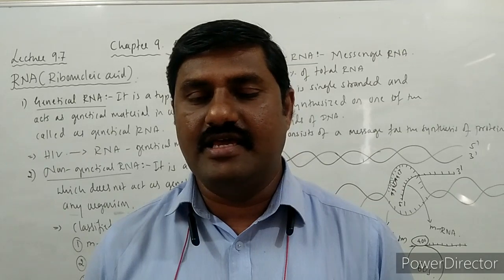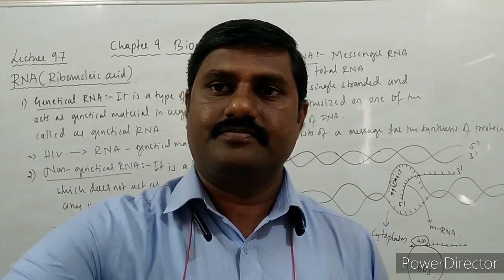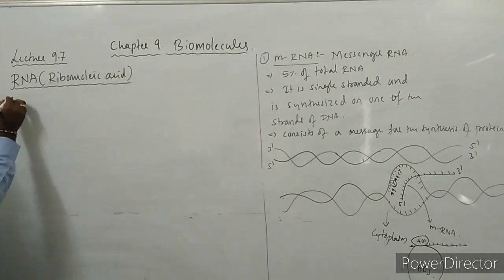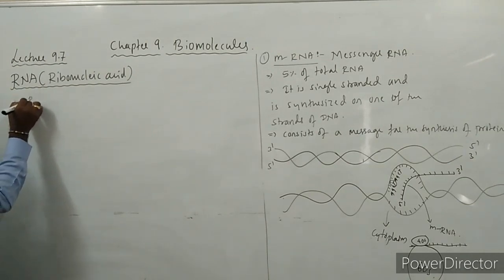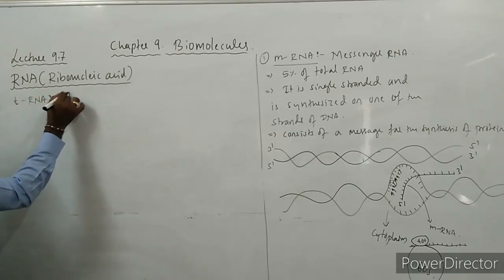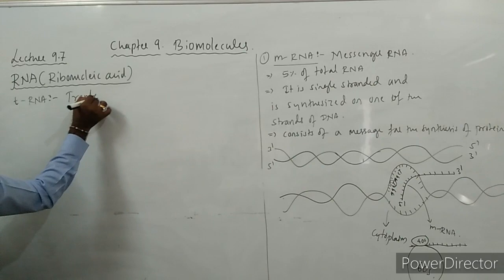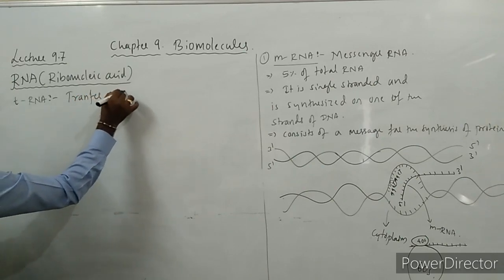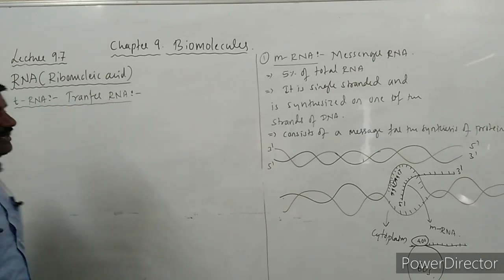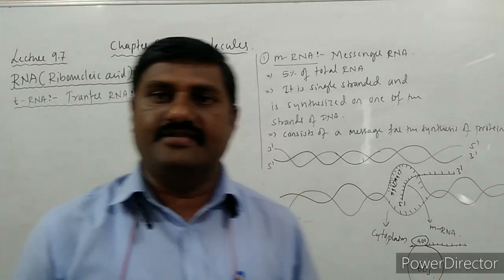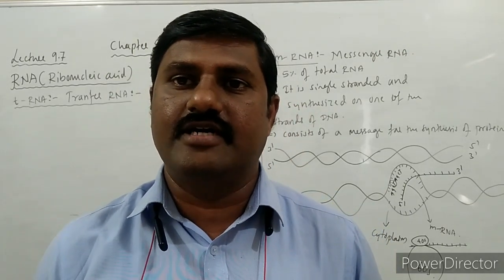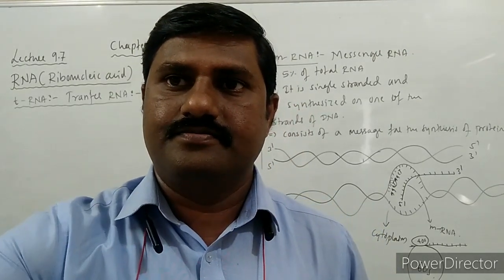And the next RNA is tRNA. It is commonly known as transfer RNA. It is the second type of non-genetic RNA, which does not act as the genetic material of any organism, hence it is called non-genetic RNA.